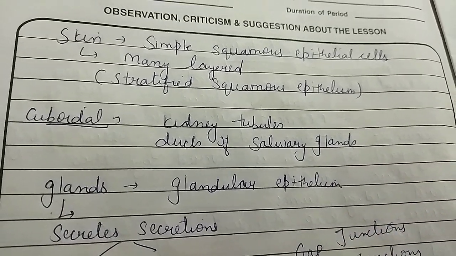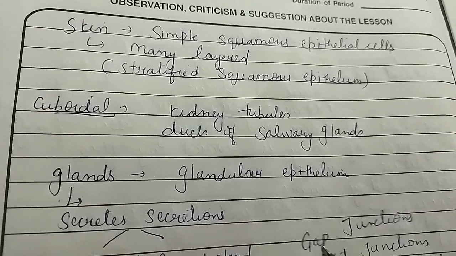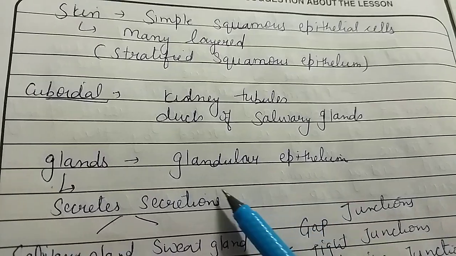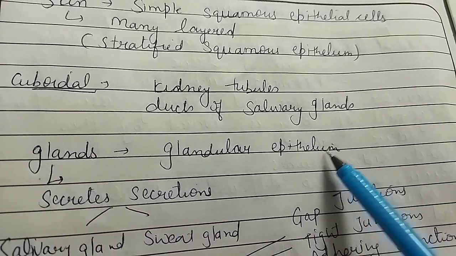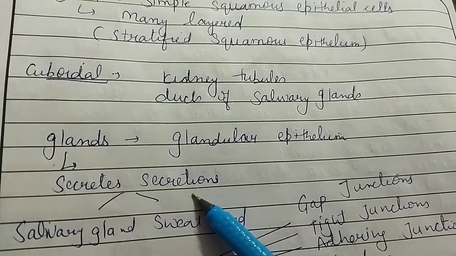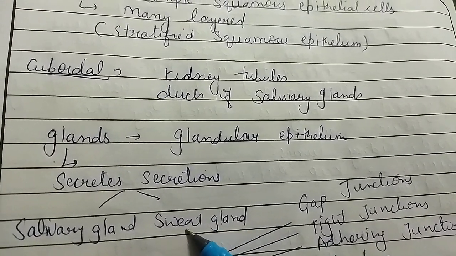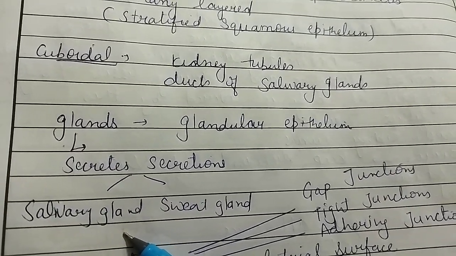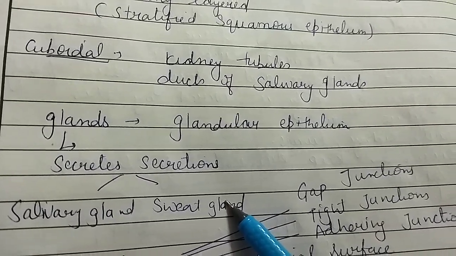What is the function of the cuboidal epithelium? They help to provide secretions. It means some gland-like structure is present there. That's why this portion is known as the glandular epithelium, and it helps to provide certain secretions. Secretion means it is releasing certain kinds of enzymes, and it is also releasing hormones. As you can see, the salivary gland helps to secrete saliva in our mouth, and sweat glands help to release sweat from our body.